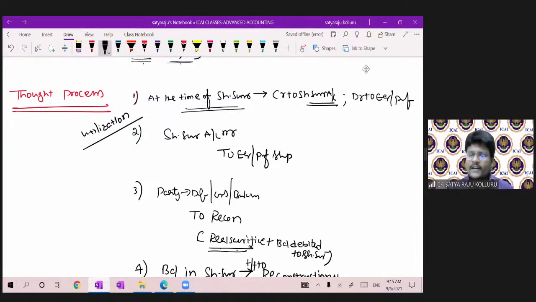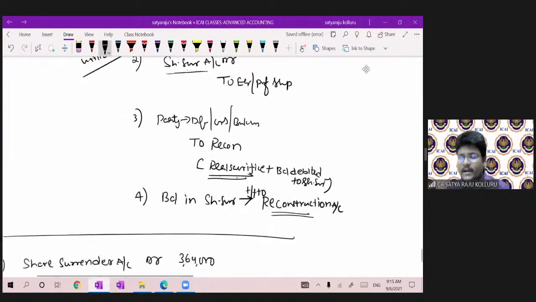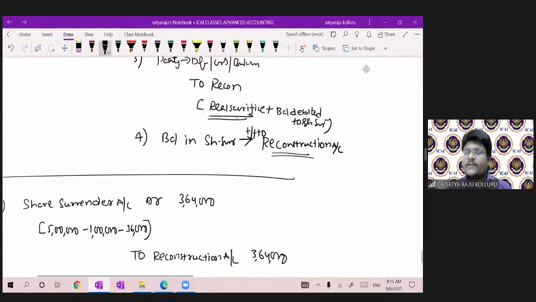Then utilization of share surrender, and the real sacrifice transferred to reconstruction account. After completion of all such things, make it transfer to reconstruction account. From here, continue the same thought process from your end, guys.